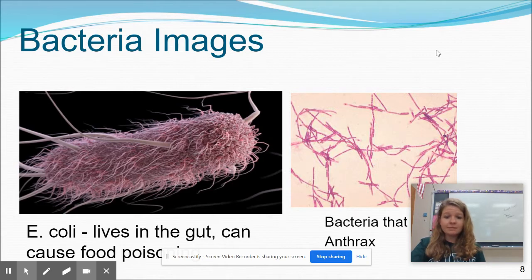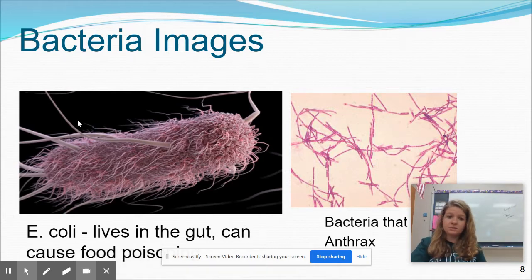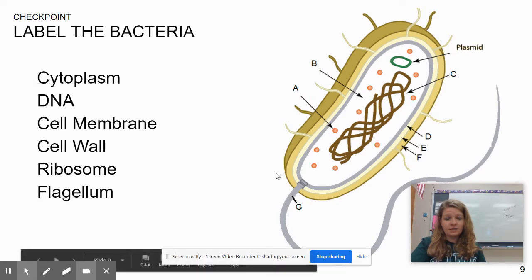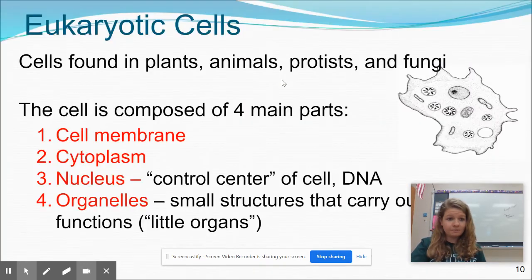These are actual images of bacteria from microscopes. See, they actually look this way, the whole capsule and the cilia and flagella. So you should be able to pause the video and make sure that you can find all of these things on this bacteria. If you cannot, refer back to your cell coloring that we did last week. So that's pretty much it for prokaryotes. They're pretty simple, pretty primitive.